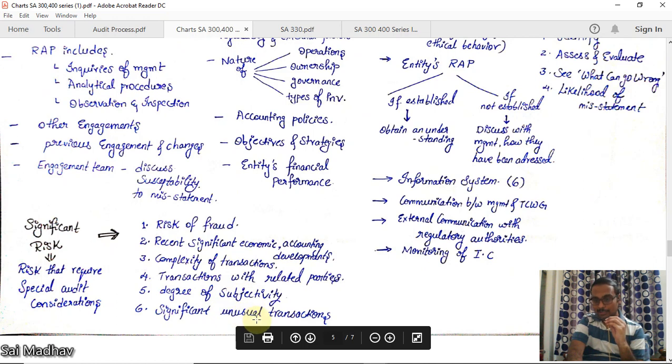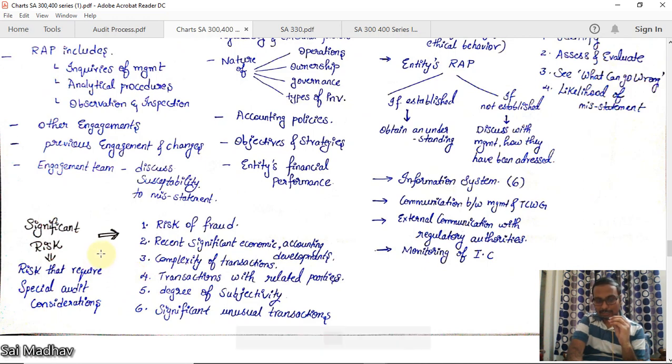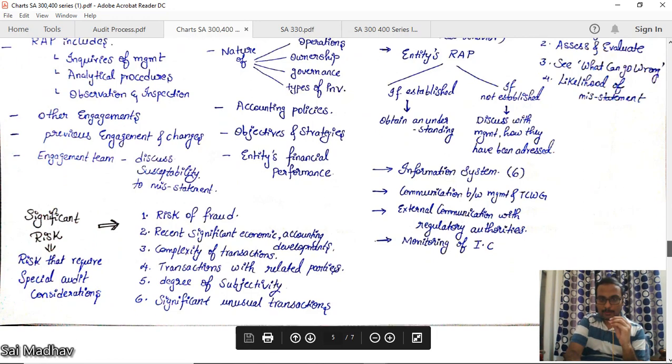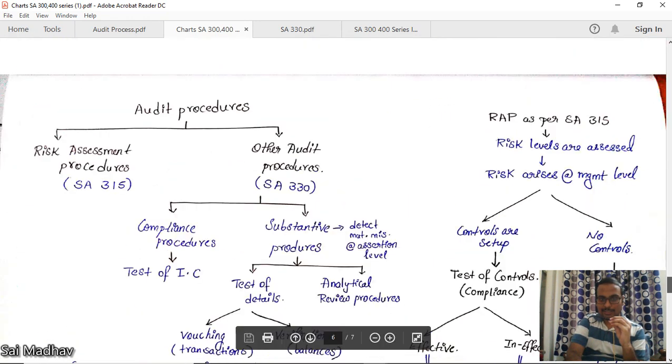Significant unusual transactions. Unusual means which are not in the usual course of business. In these six areas, you should have special focus. So these are known as significant risks. The meaning is special audit consideration. Okay, risk that involves special audit consideration. We are done with SA 330.